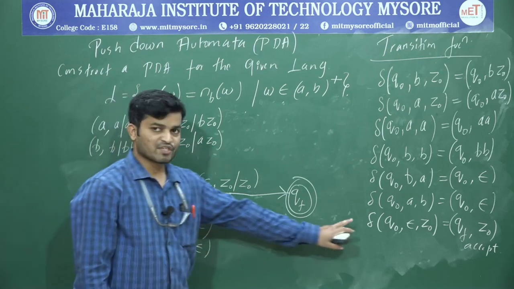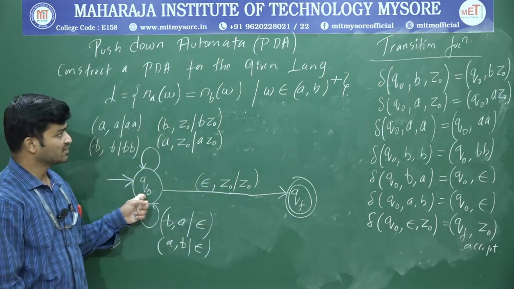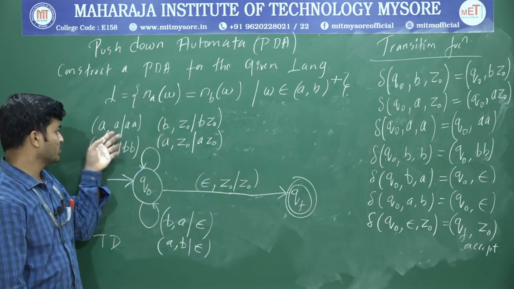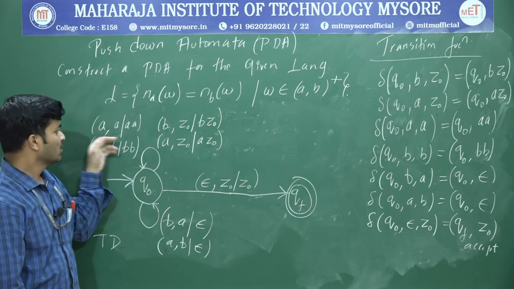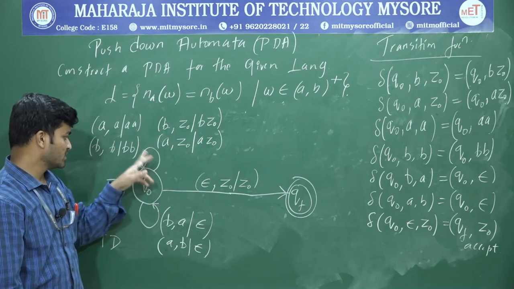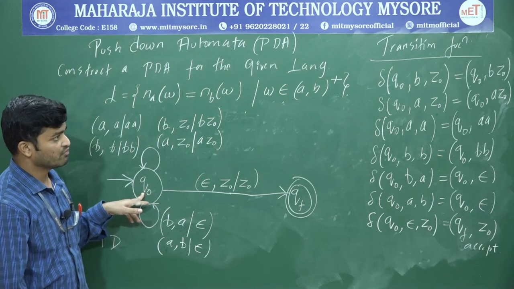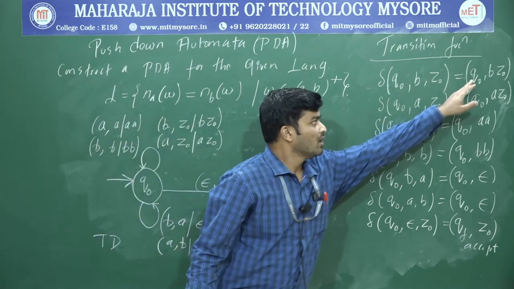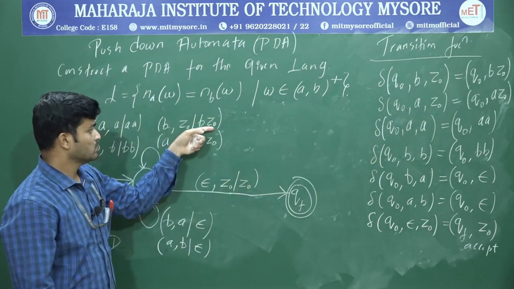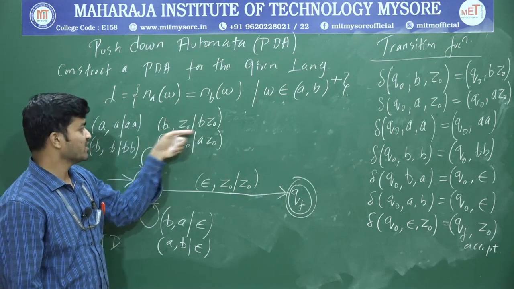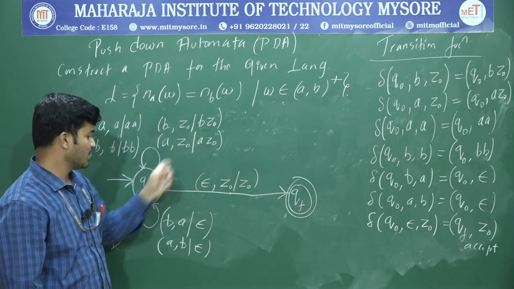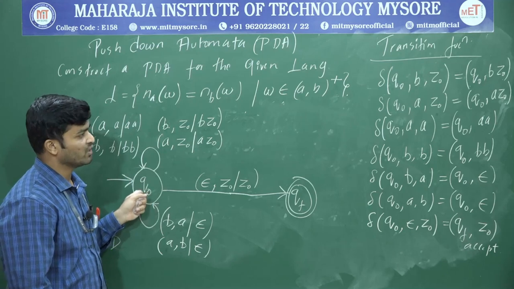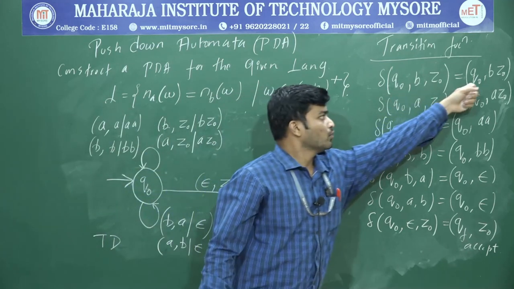Yes, this one is your transition function. So how to write? First write the state and write this part, the left hand side part. Next observe that one, it has taken a transition again to Q naught. Therefore write Q naught and write this part. In the left hand side you write this part, in the right hand side you write this part, and observe the state. It has taken the same transition. Therefore, on both sides you will get Q naught.